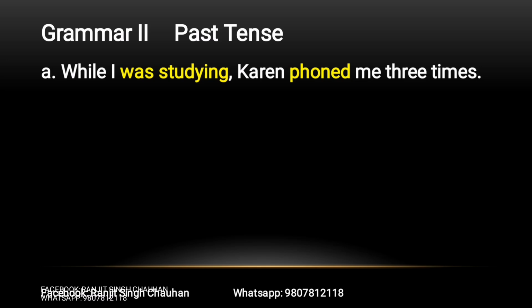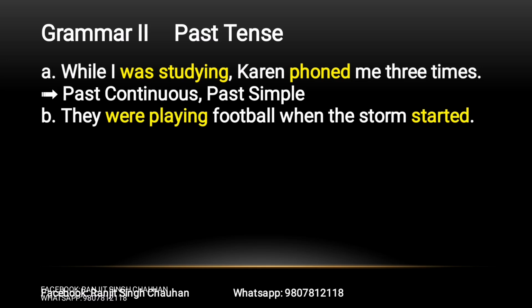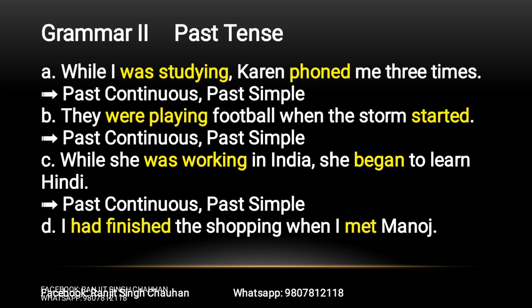While I was studying, Karen phoned me 3 times. So the ing form always comes with continuous. Was is past, so it's past continuous, and phoned is past simple. Past continuous, past simple. Then was working, past continuous. Began is past simple. Then had finished, had plus verb 3 is past perfect, and made is verb 2, that's why this is past simple.